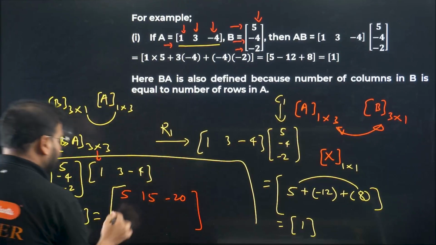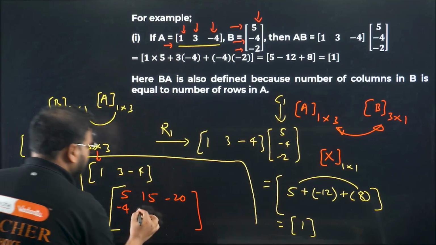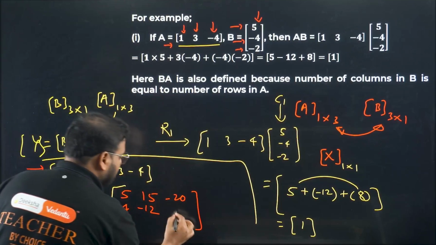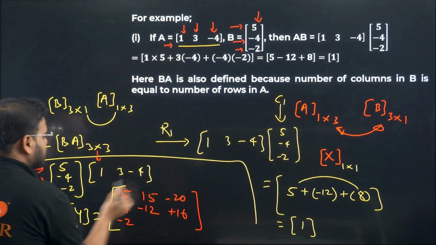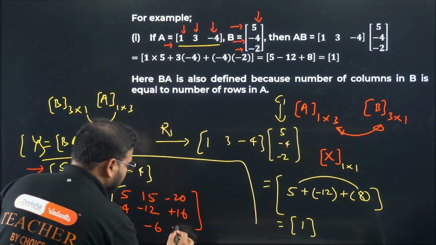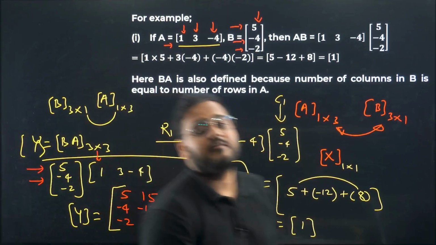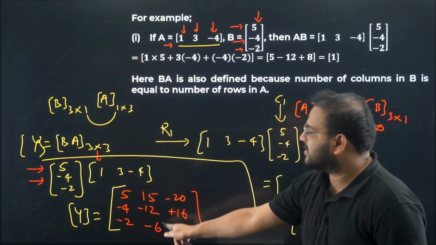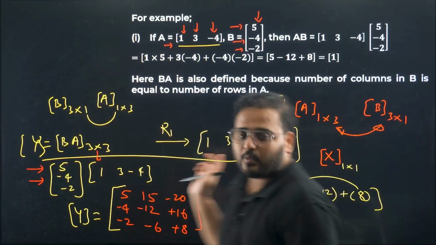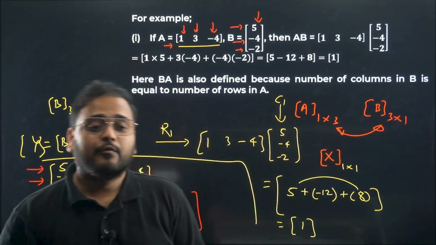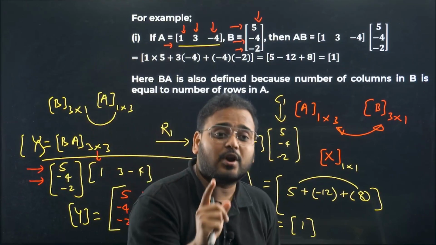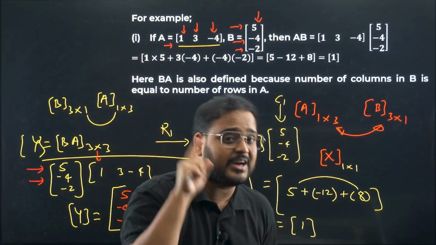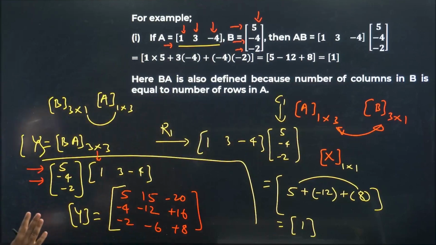Minus 4 into 1 is minus 4. Minus 4 into 3 is minus 12. Plus 16. Okay, and minus 2 into 1 is minus 2. Minus 2 into 3 is minus 6. And plus 8. That's your resulting matrix when you multiply B to A. B to A result is this, and A to B result is 1. Please check. Now, a few of you might know how to multiply, but still, if even one student is not able to understand that, my job is to explain it to them also. So it is clearly explained how you multiply matrices in both cases.